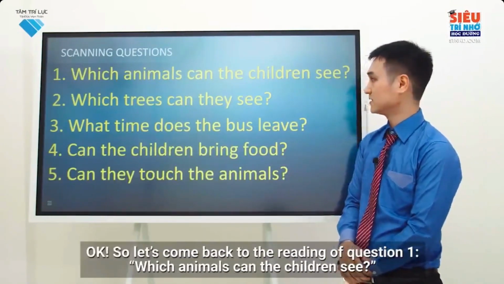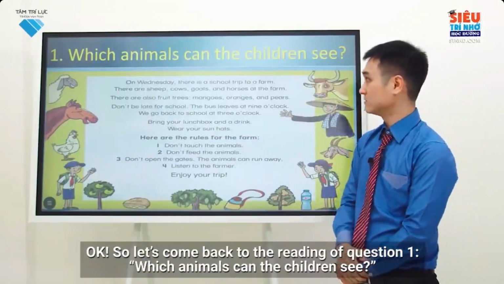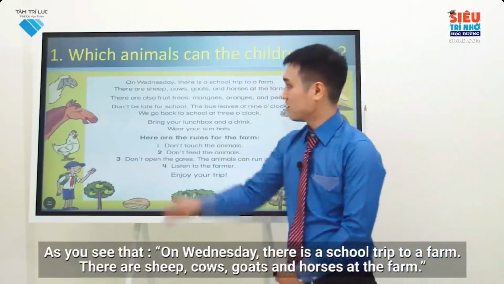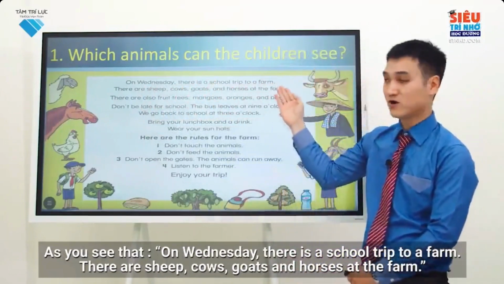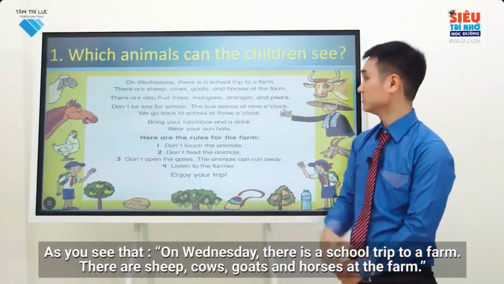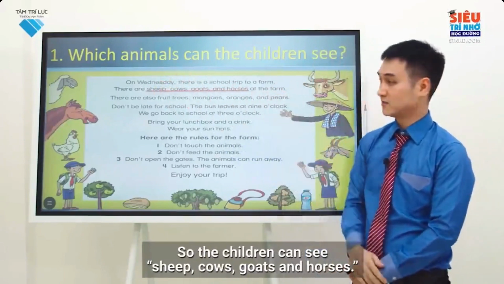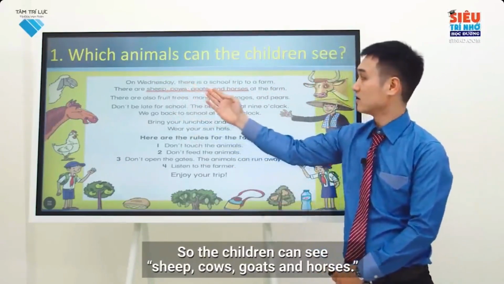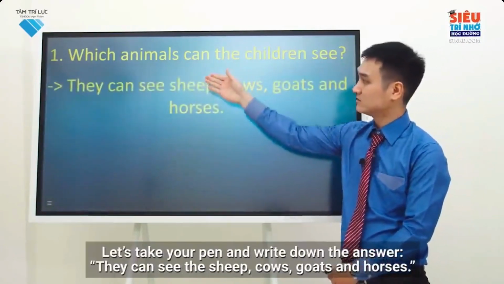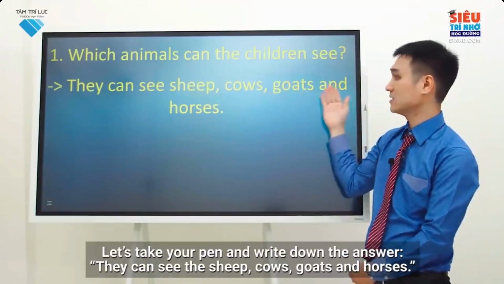Okay, so let's come back to the reading of question 1. Which animals can the children see? As you can see, on Wednesday there is a school trip to a farm. There are sheep, cows, goats and horses at the farm. So the children can see sheep, cows, goats and horses. Let's take your pen and write down the answer. They can see the sheep, cows, goats and horses.